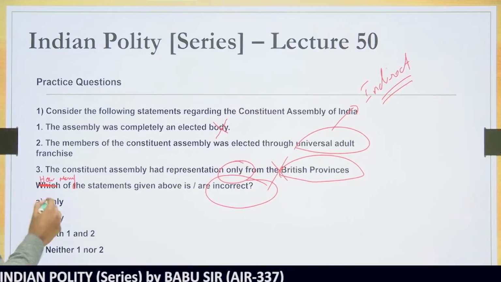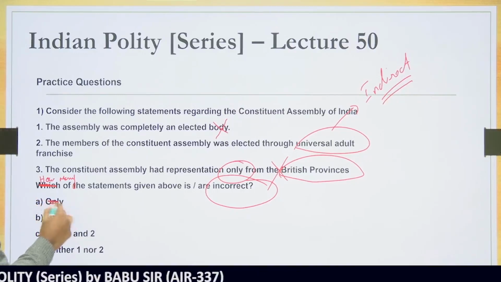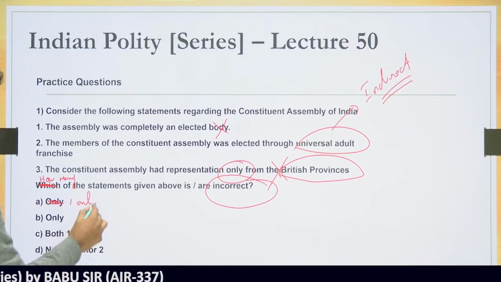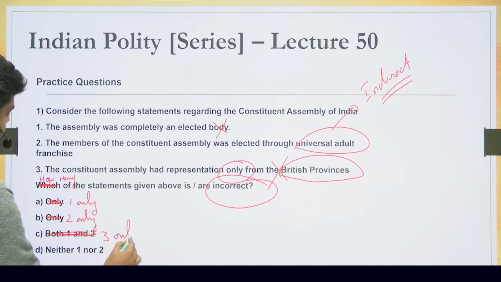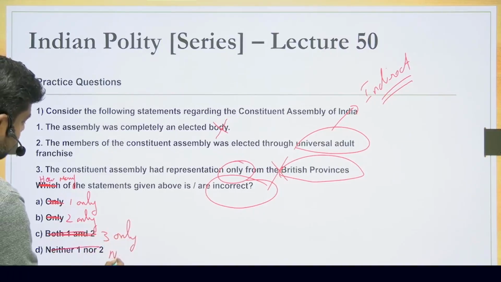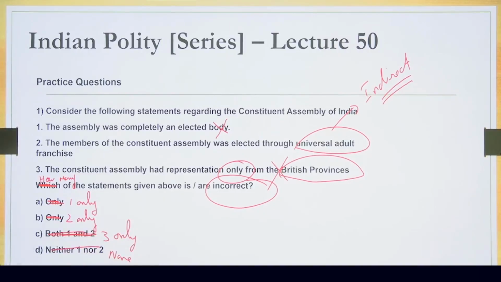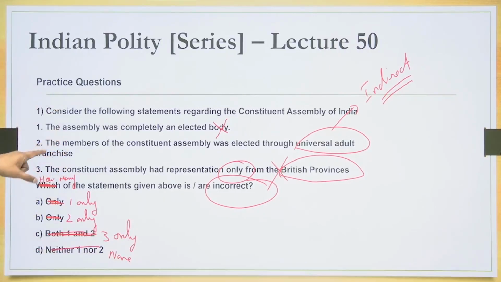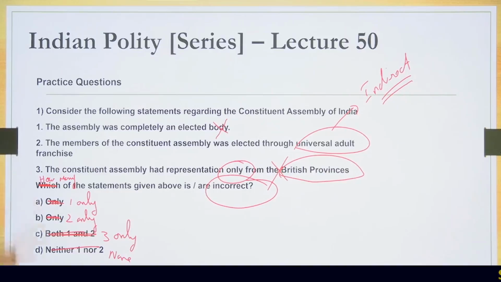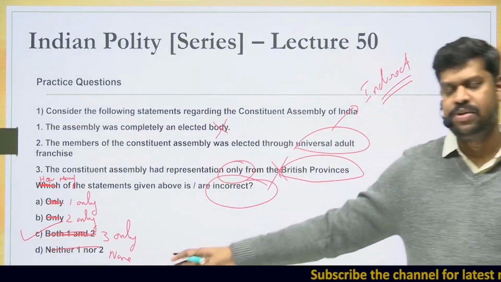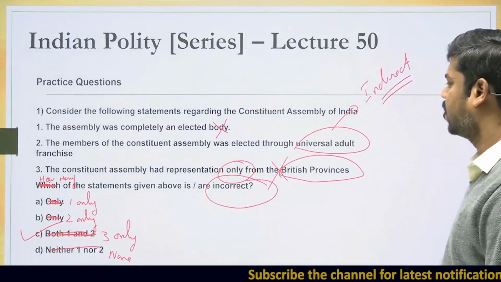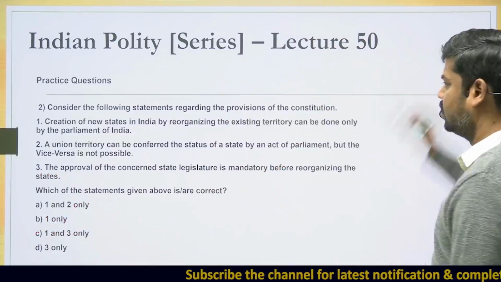I would make the options 1 only, 2 only, 3 only, and I'll make it none. So how many of the statements are incorrect? Statement 1 is incorrect. Statement 2 is also incorrect. Statement 3 is also incorrect. So the answer is 3 only. So option C is the right answer. Some mistake had happened, but that's okay. I have just made a change in this particular question. So come to the next question.